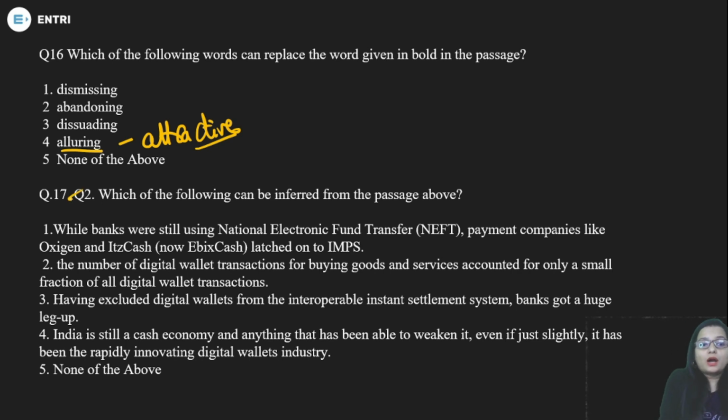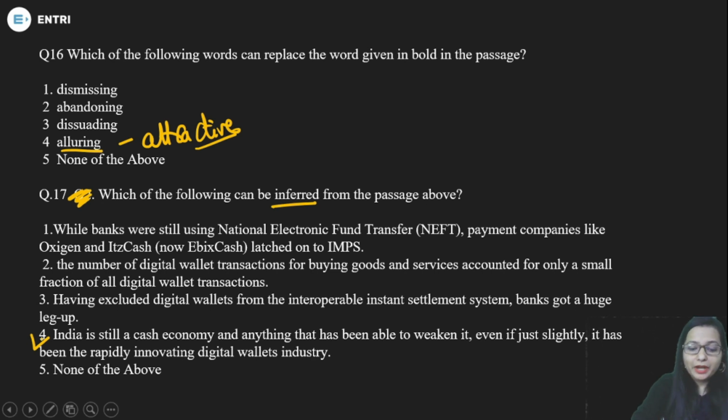Now the second question, I mean the 17th question, is asking which of the following can be inferred from the passage above. So what is the meaning of this word inferred? It means when you have options which are not directly describing what has been written in the passage, but it has an inference, it has the meaning. You have to understand that. So if you have gone through the passage, you get to know that the appropriate answer for this question is statement 4.